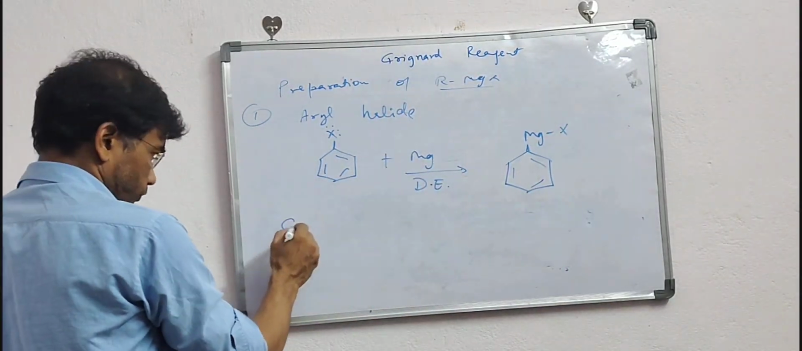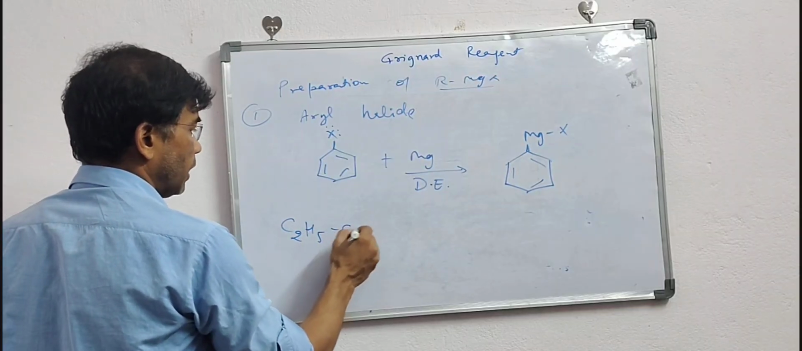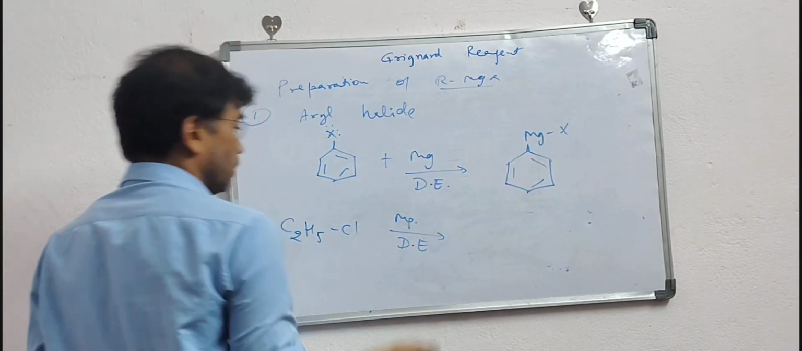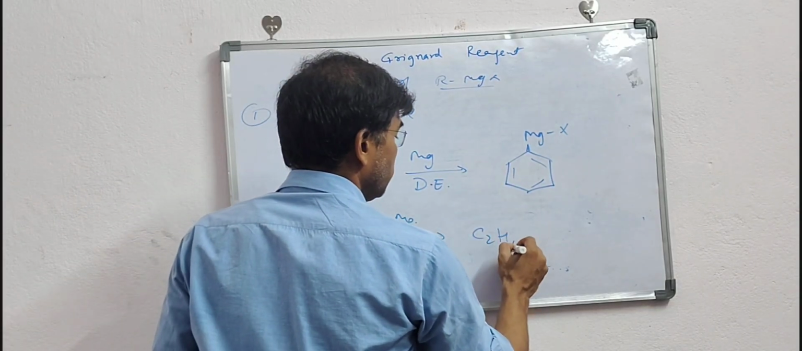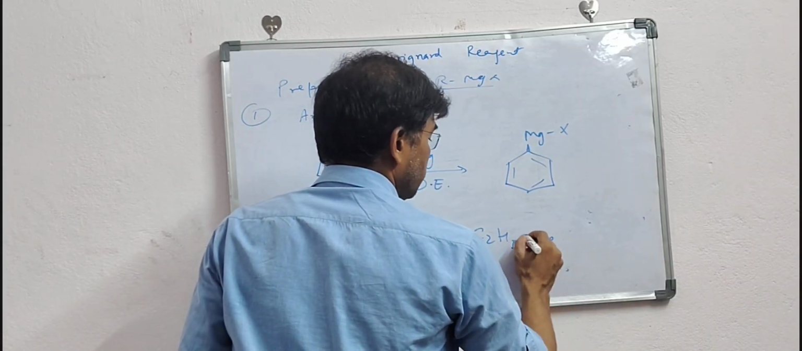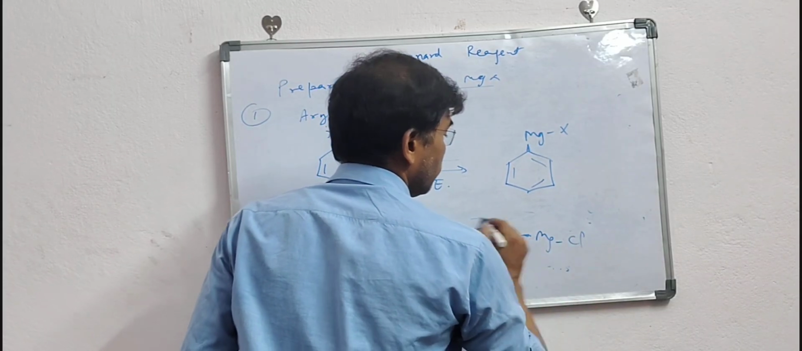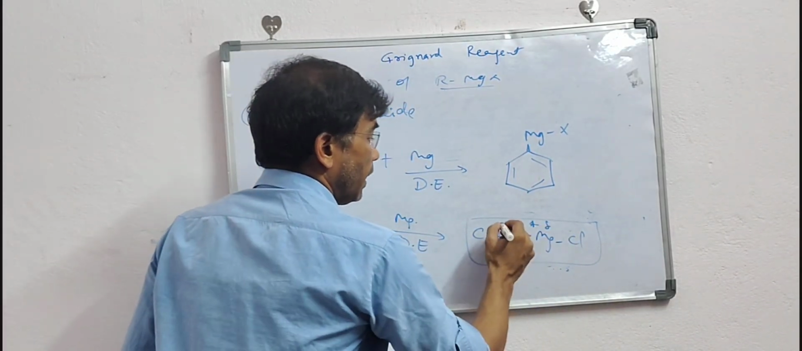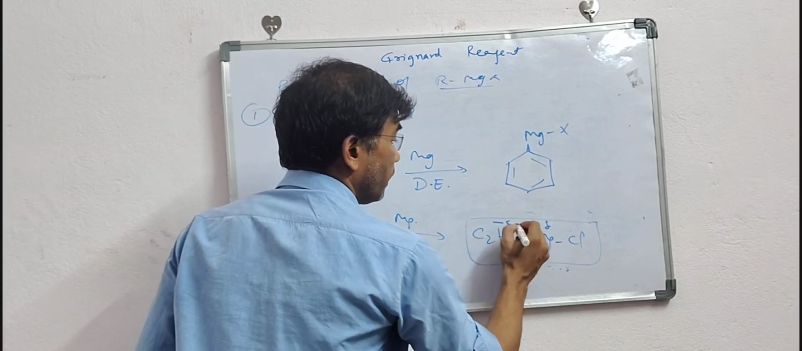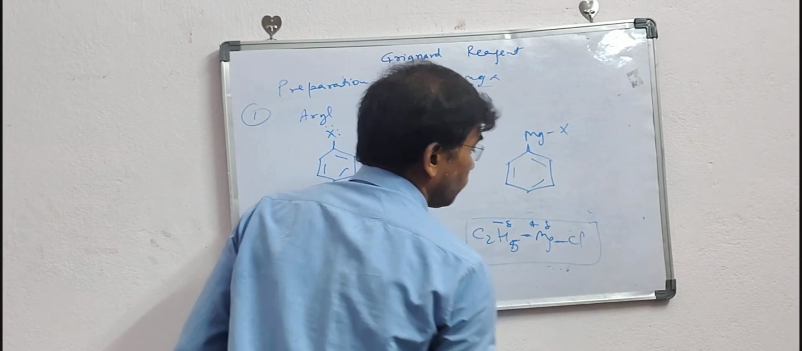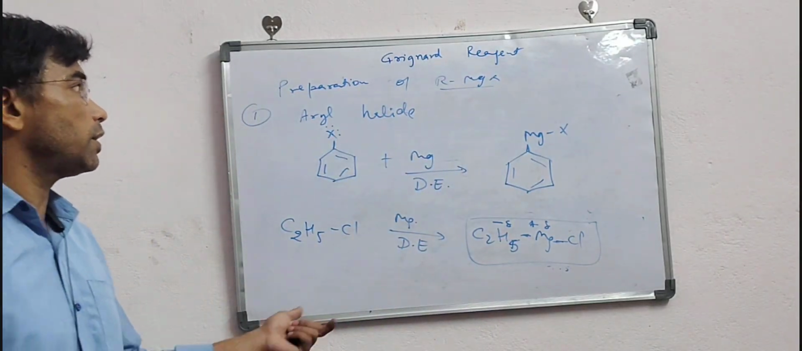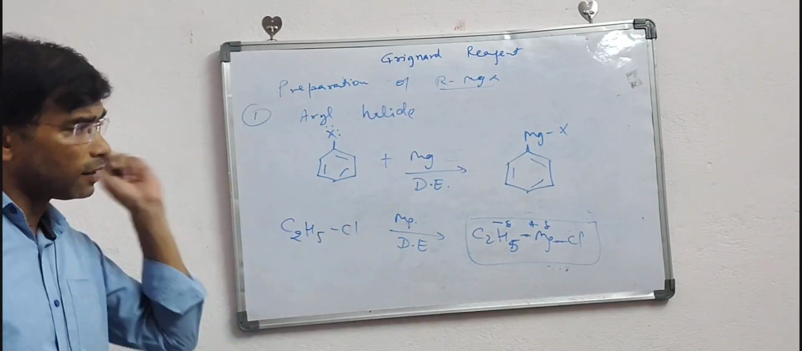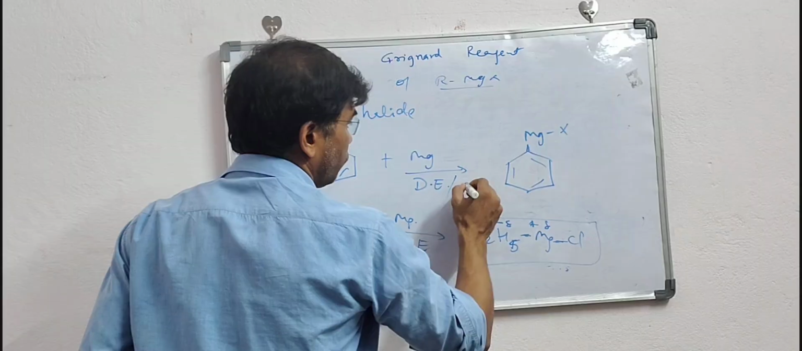So for example, I have got C2H5Cl and I am going to treat it with magnesium and dry ether. So definitely the compound will be C2H5MgCl, a Grignard reagent, in which magnesium will acquire del positive and the alkyl part will acquire del negative, and of course the magnesium and chlorine bond is ionic in nature. So this is the preparation of Grignard reagent from magnesium and dry ether. We can also use THF, tetrahydrofuran.